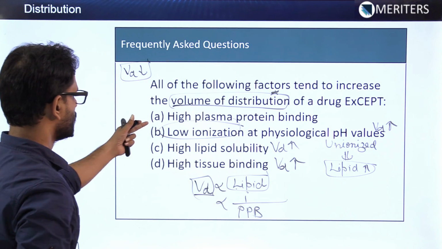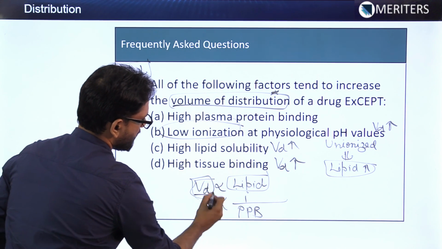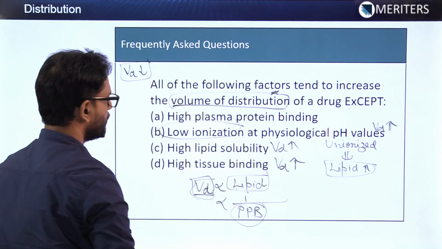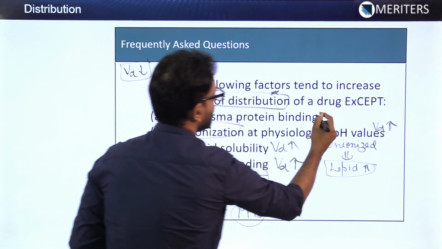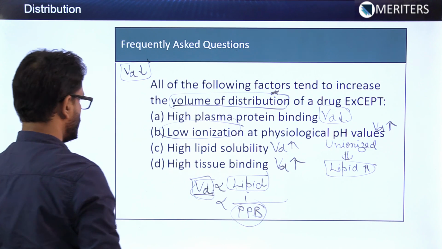Now let's see the first option, high plasma protein binding. As we know, VD is inversely proportional to PPB. So higher the plasma protein binding, lesser will be the VD. So the answer to this question should be A.